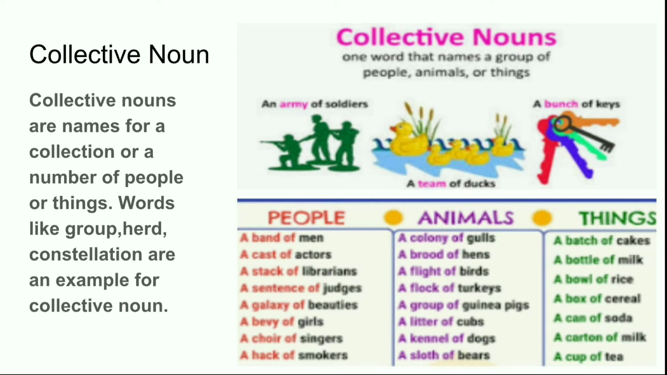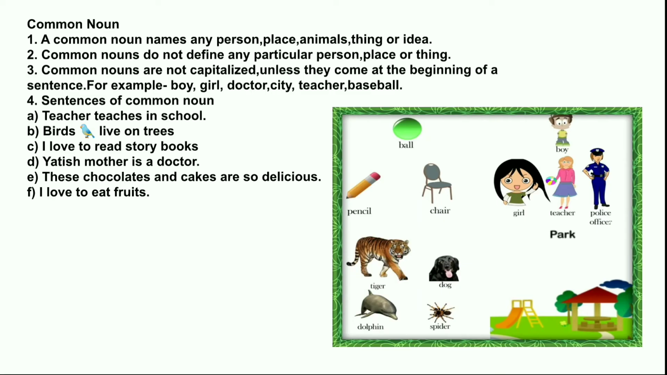In animals, we can use a colony of gulls, a brood of hens, a flight of birds, a flock of turkeys, a group of guinea pigs, a litter of cubs, a kennel of dogs, a sloth of bears. In things we can take a batch of cakes, a bottle of milk, a bowl of rice, a box of cereals, a can of soda, a carton of milk, a cup of tea. Here I have mentioned a few of them. There are a number of collective nouns which can be used.